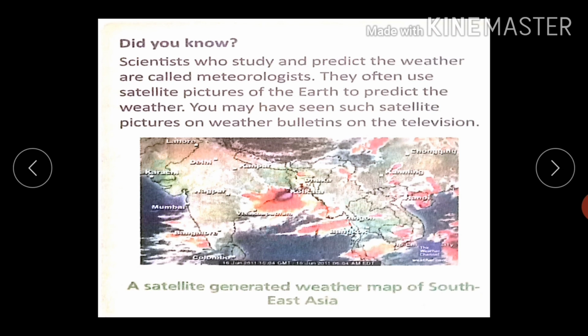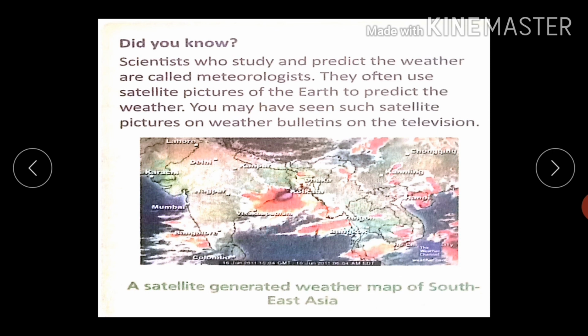Students, did you know the scientists who study and predict the weather are called meteorologists? They often use satellite pictures of the earth to predict the weather. You may have seen such satellite pictures on weather bulletins on the television. So students, I expect the same from you also.